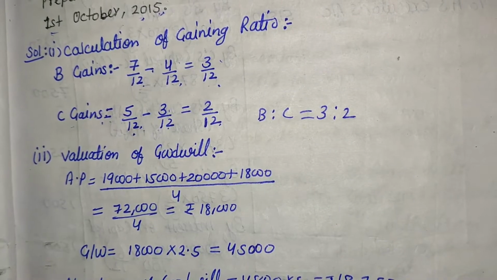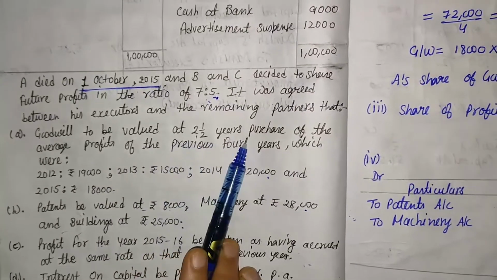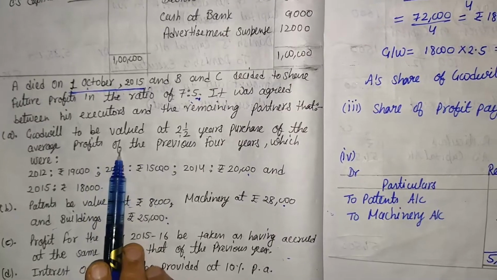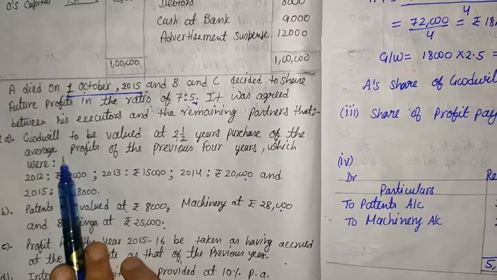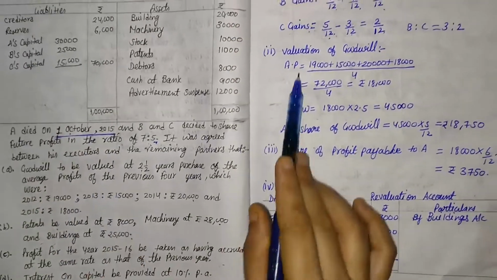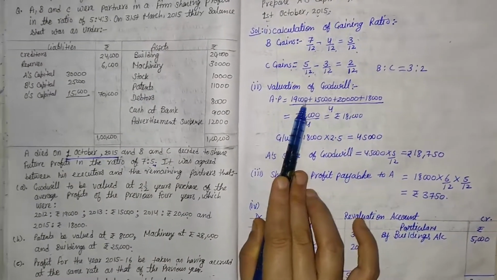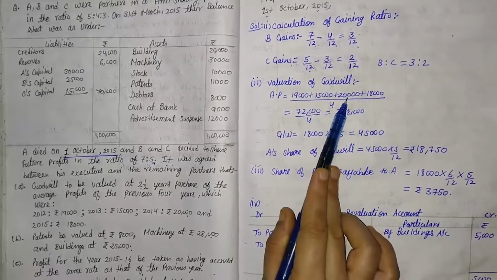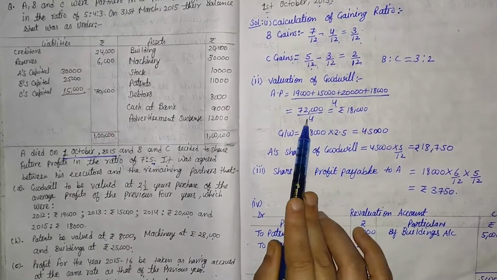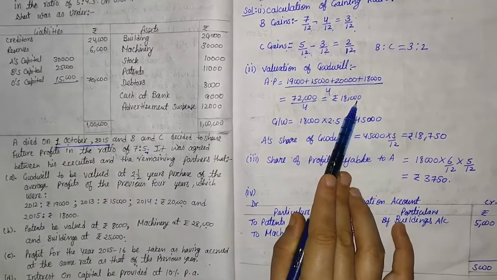Now here the information is given that goodwill of the firm is valued at 2.5 years purchase and average profit of 4 years. So first of all we will have to calculate goodwill, and that goodwill is based on average profit of 4 years. So first of all we will calculate average profit. Here average profit is the sum of all the 4 years, that is 19,000, 15,000, 20,000 and 18,000, divided by 4 because the total years are 4. Solving this we get 18,000, that is average profit.